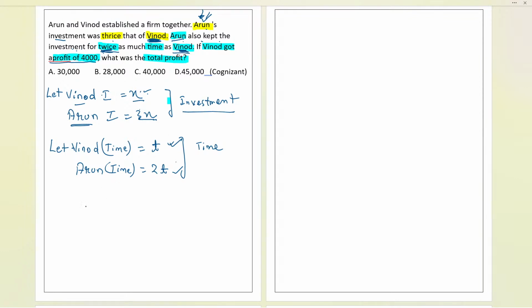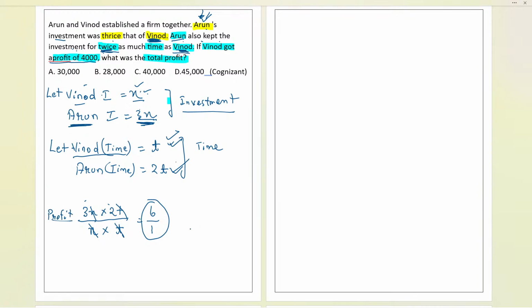Now let us write Arun's investment after 2t years. It will be 3x into 2t, divided by Vinod's time t and Vinod's investment x, so it will be x times t. This is the ratio we have got. Let us solve it. T and T get cancelled, x and x get cancelled. So 3 into 2, 6 upon 1. This is the ratio of profit we have got.